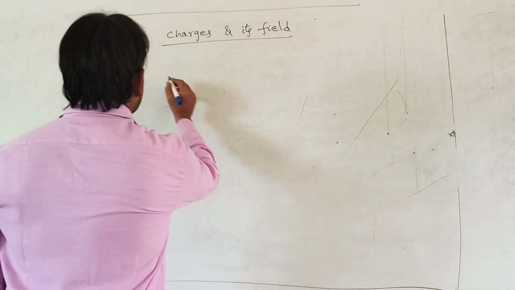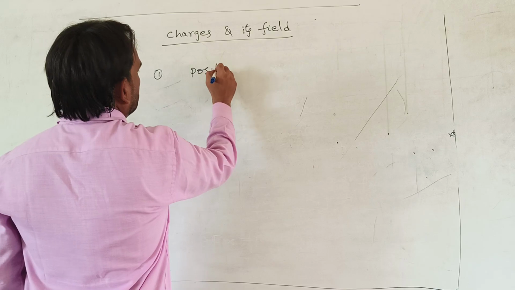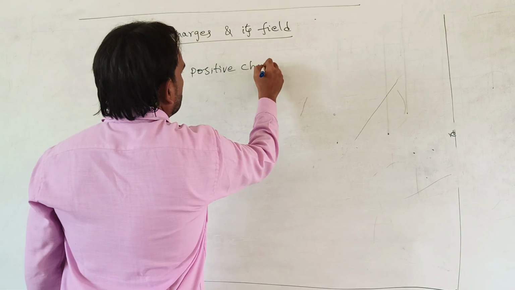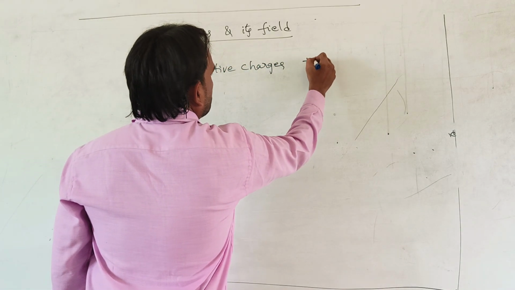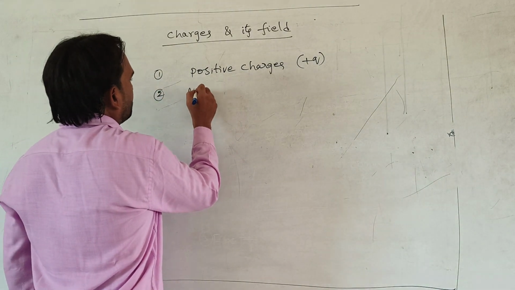Charges are of two types: first positive charges, and negative charges.